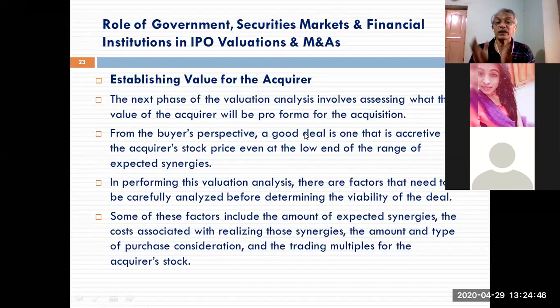So the amount of synergy expected from this deal, whether it is 1 plus 1 equals 3, or 1 plus 1 equals 4, or 1 plus 1 just 2, has to be clearly concluded. Second, the cost associated with realizing those synergies post merger: in order to realize those expected synergies, are you required to make any further investment?